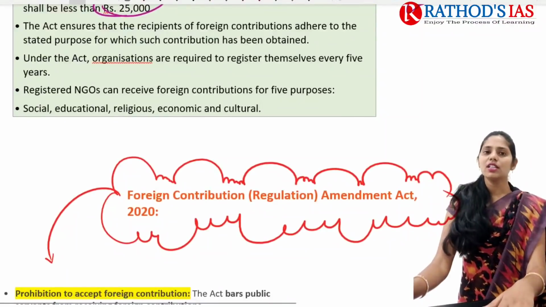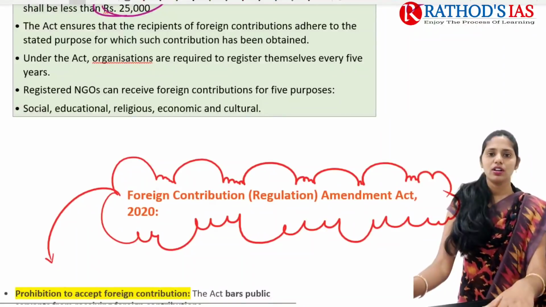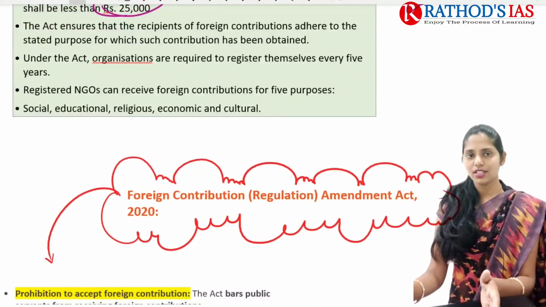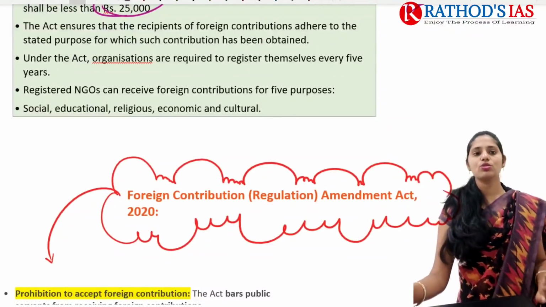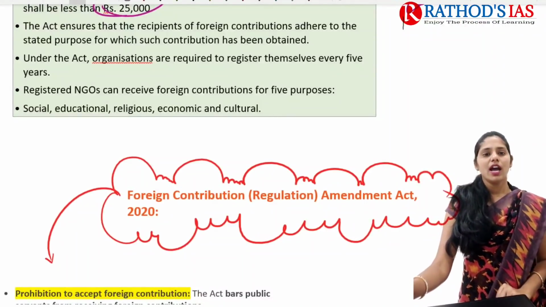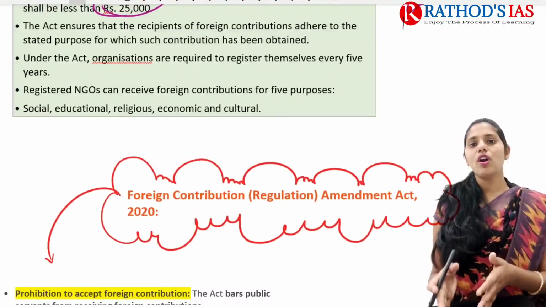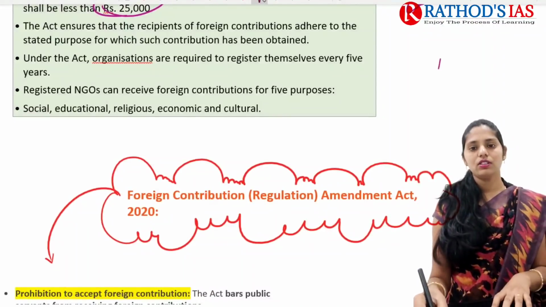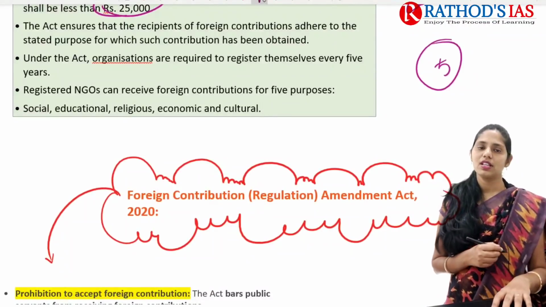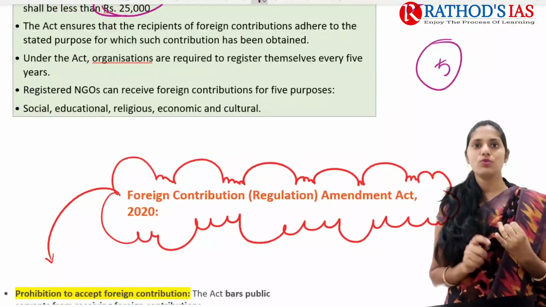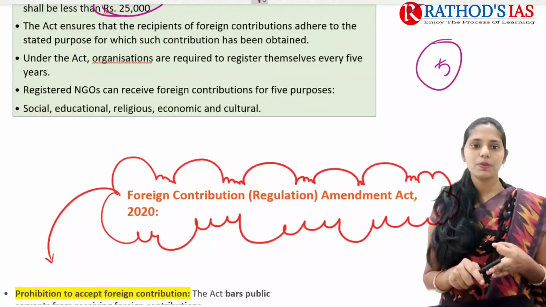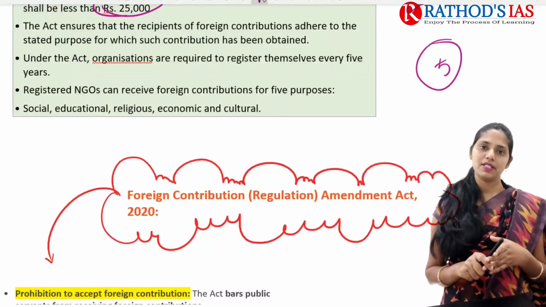Once they are registered under this FCRA, they need to go for renewal every 5 years. And for which purposes will foreign contributions be accepted by NGOs? For mainly 5 purposes: first is social purpose, then educational purpose, religious purpose, and economic and cultural purpose.